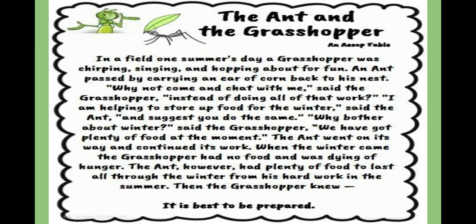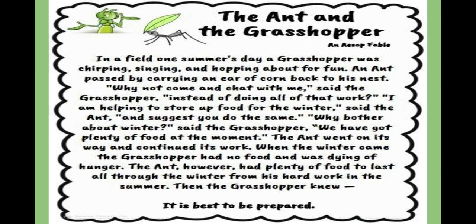In a field one summer's day, a grasshopper was chirping, singing, and hopping about for fun. An ant passed by carrying an ear of corn back to his nest. "Why not come and chat with me?" said the grasshopper, "instead of doing all that work." "I am helping to store up food for the winter," said the ant, "and I suggest you do the same." "Why bother about winter?" said the grasshopper. "We have got plenty of food at the moment." The ant went on its way and continued its work. When the winter came, the grasshopper had no food and was dying of hunger. The ant, however, had plenty of food to last all through the winter from his hard work in the summer. Then the grasshopper knew it is best to be prepared.